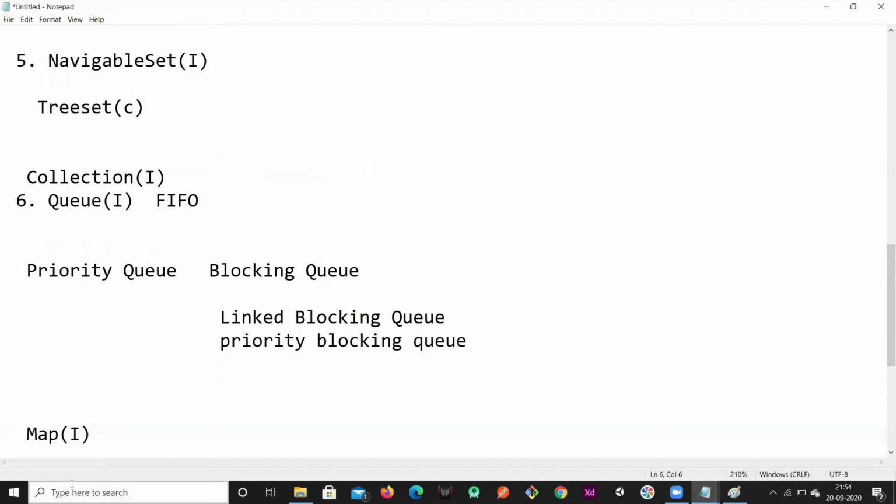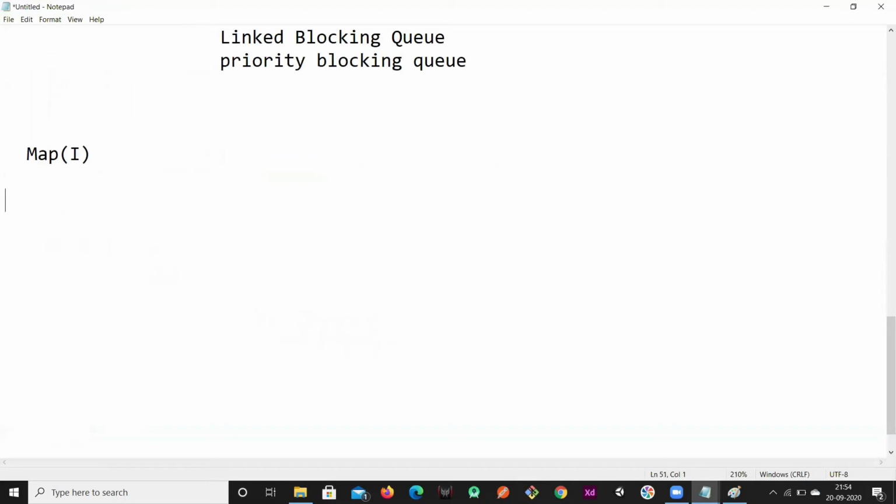Okay, so in the Map interface again we have some children. So we have HashMap, WeakHashMap, IdentityHashMap, and Hashtable as its children.